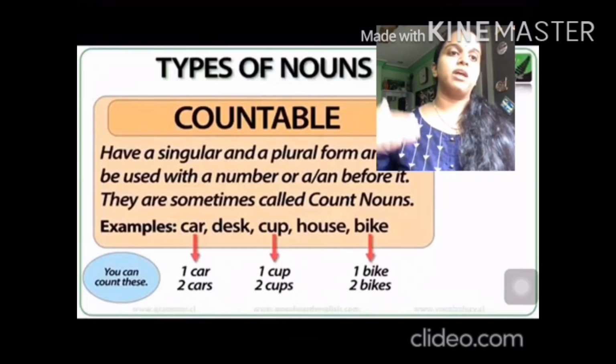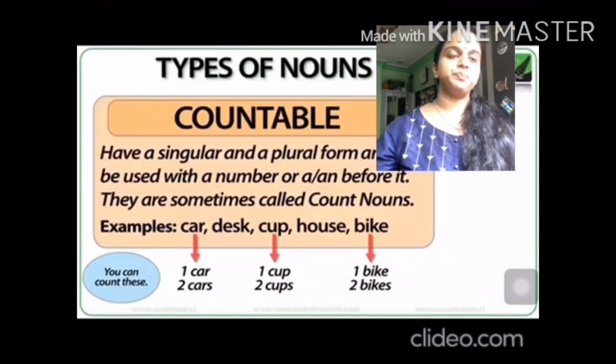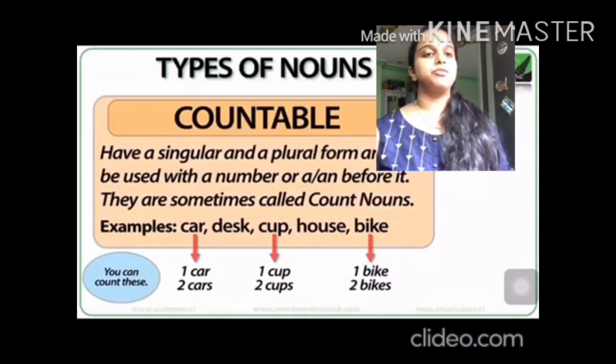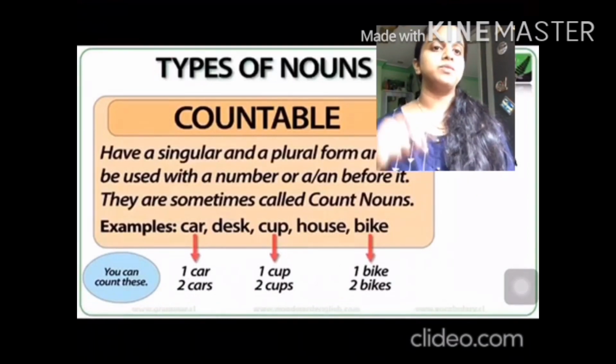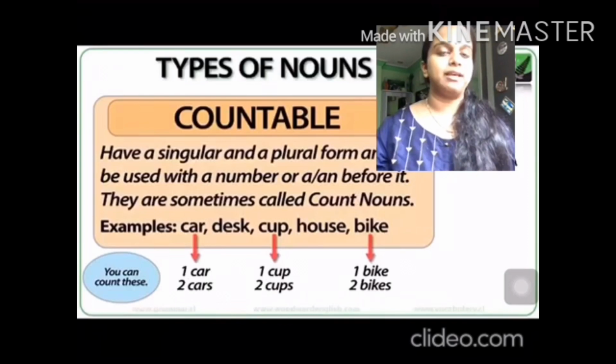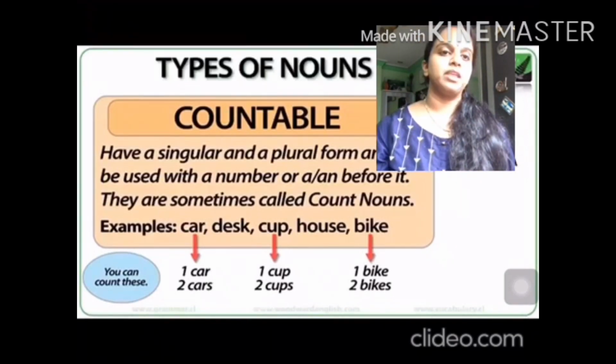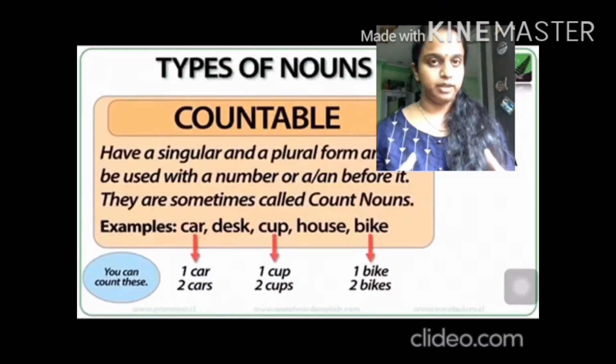Car, you can say one car, two cars, three cars, right? Desk, one desk, two desks, three desks. Cup, one cup, two cups, three cups. House, one house, two houses, three houses. So you can even count the umbrellas. One umbrella, 30 umbrellas, 40 umbrellas. So these are all countable nouns.